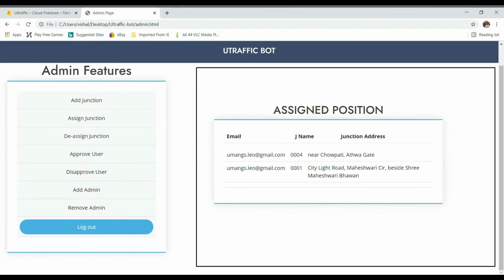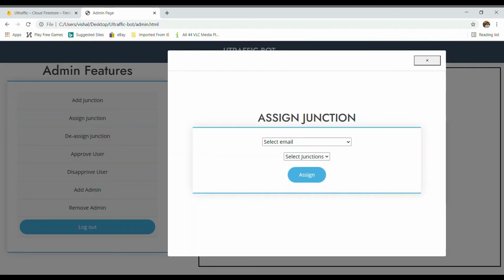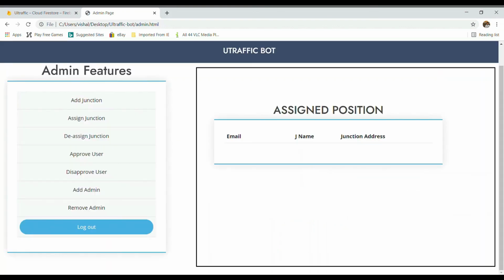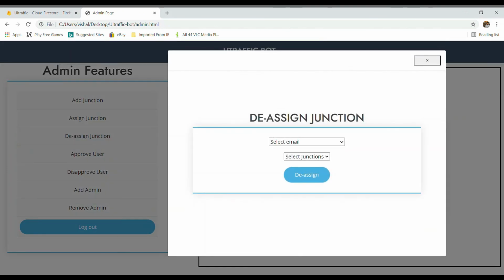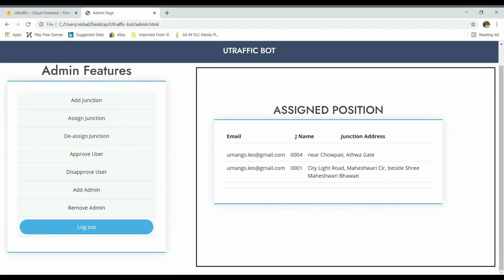Then we can assign a junction to some specific user. So let's say I want to assign Vishal the newly created junction. Okay, assign. And this is where you can see the changes, the assigned positions. We can deassign them. Okay, deassign. Yeah, and it is gone.